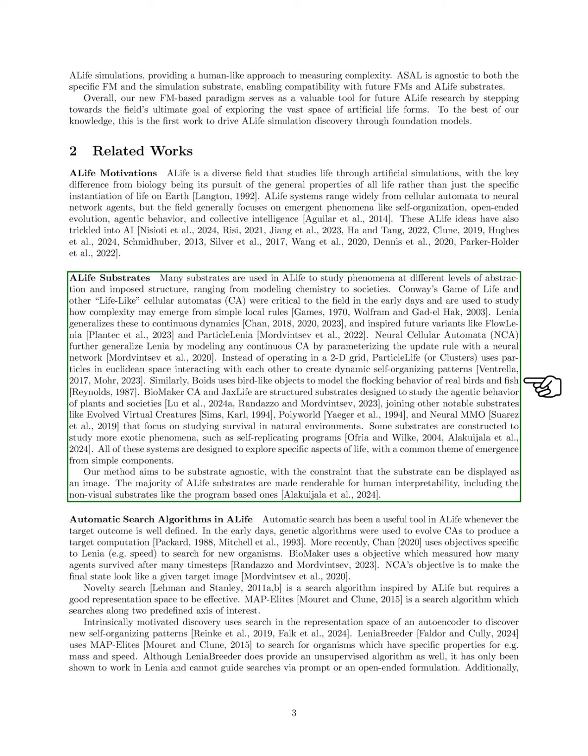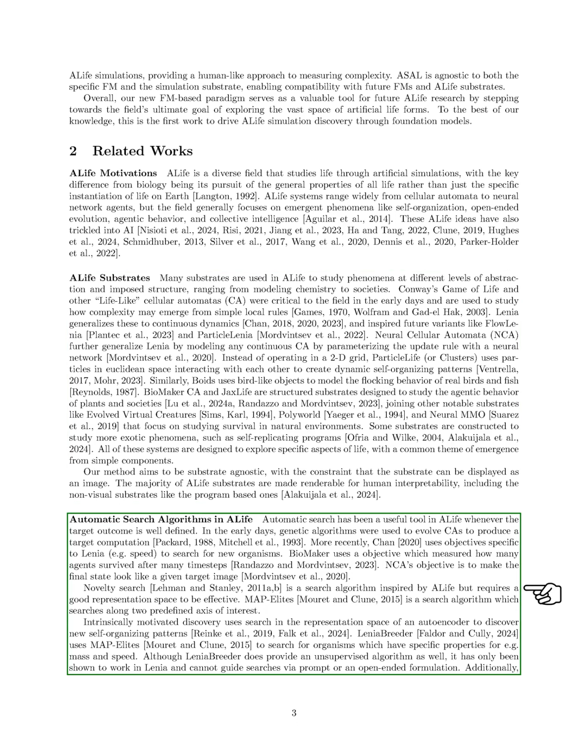Our approach is substrate agnostic, as long as the substrate can be represented visually. Most A-life substrates are designed to be interpretable, including those that are not visual. We also discuss the role of automatic search in A-life, which has proven useful when outcomes are clearly defined. Initially, we used genetic algorithms to evolve cellular automata for specific computations. More recently, we have focused on objectives related to Lenia, such as speed, to discover new organisms.